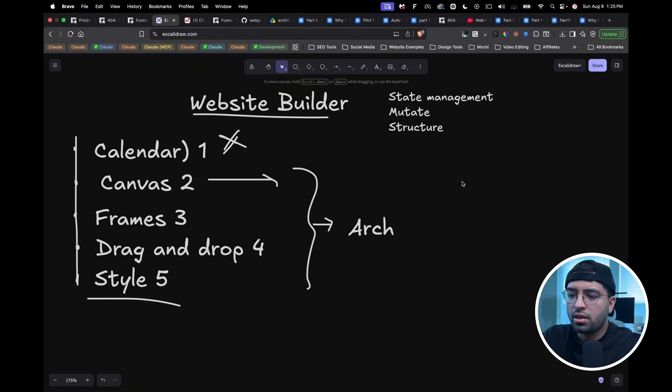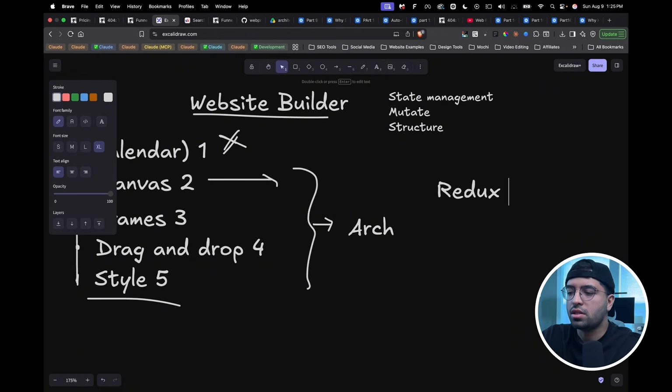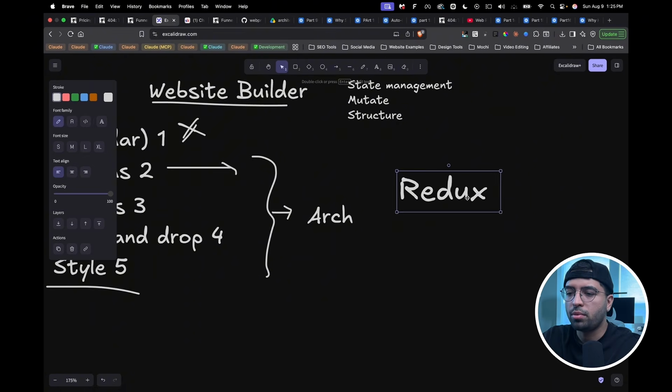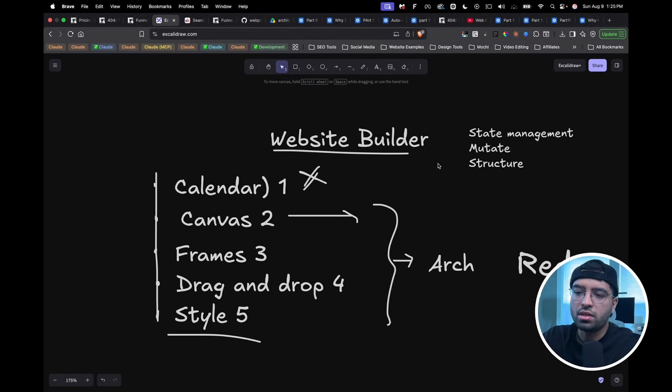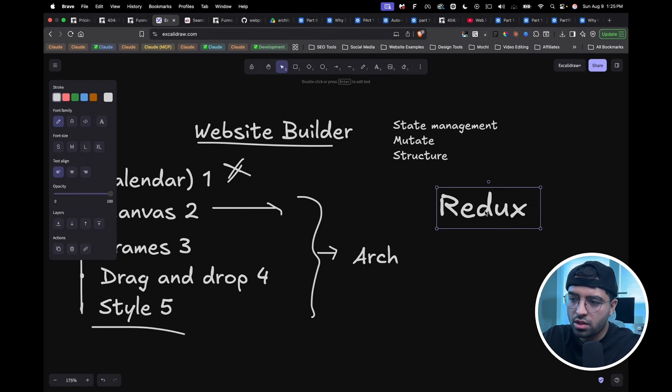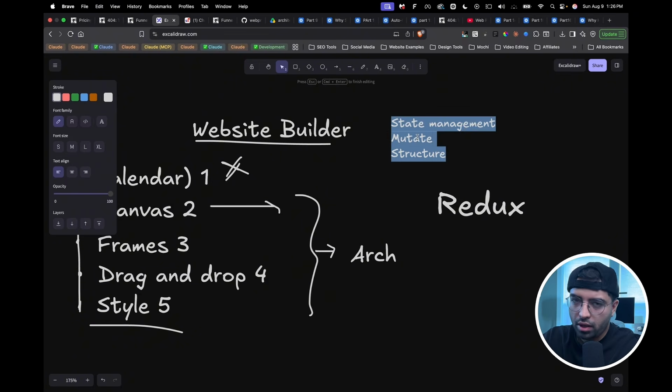So for state management, I know I need to have some sort of Redux state. And I'm using Redux because it's just what I've been using in all of my production projects and even at the companies I've worked at in the past. So Redux just makes a lot more sense to me. So I would use Redux. And then for mutating, I'll think about that next.